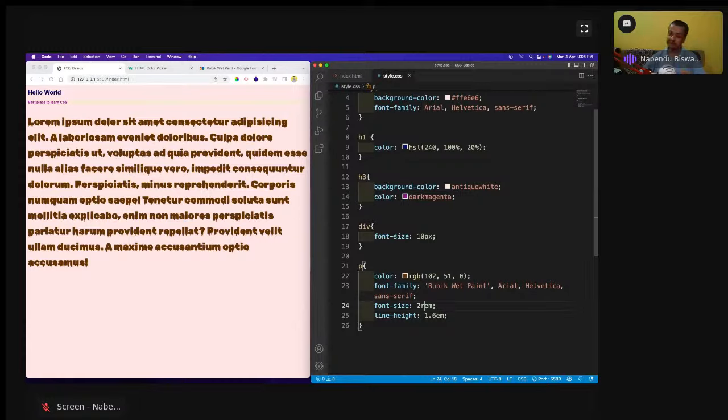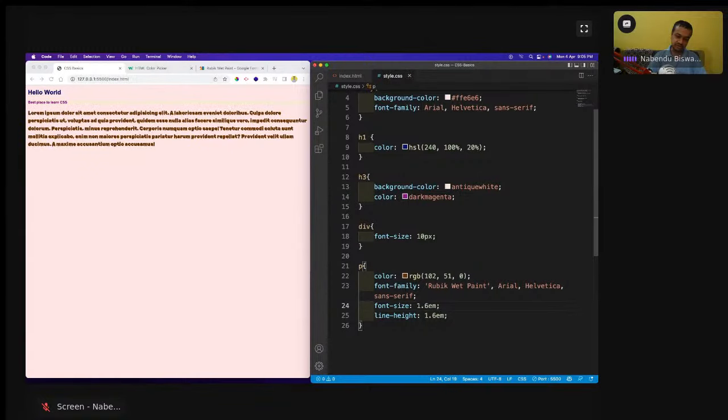So rem is always calculated like this. 2rem means 16 times 2, 3rem means 16 times 3. So this is the difference between rem, em and pixel. Okay, so let me make it a bit more visible, and let me use the rem unit only.